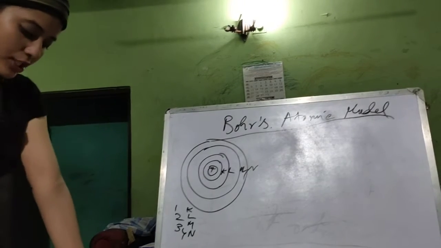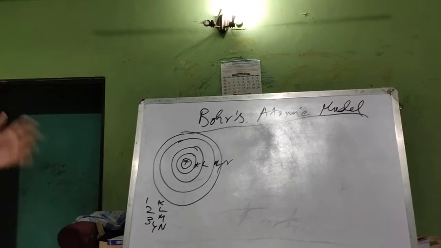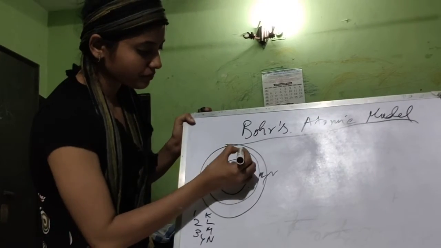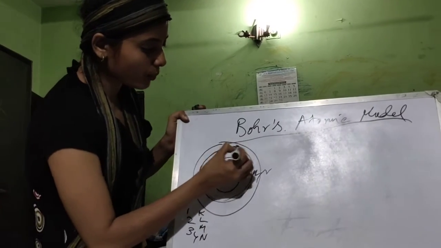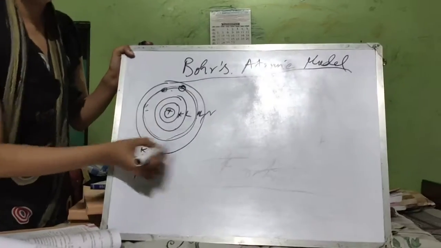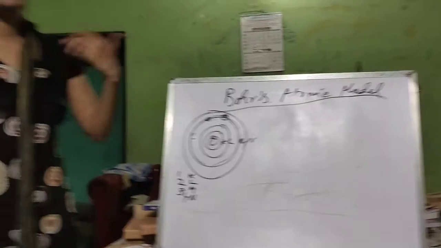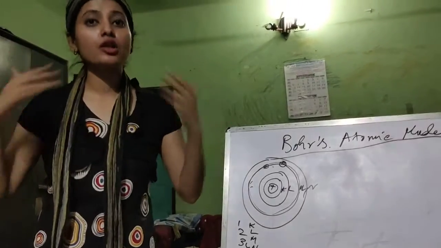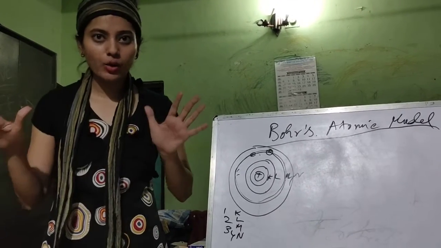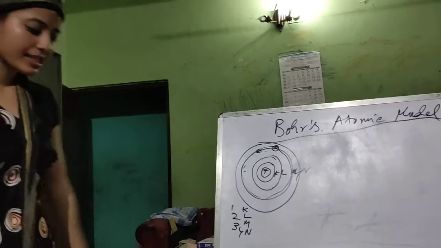While moving in a particular energy level or energy state, an electron neither loses nor gains energy. Suppose we talk about an electron in this M shell. It continues to move. While the electrons are moving in a particular energy level, they will neither lose nor gain any energy. There will be no loss or gain of energy. This is Bohr's second postulate.